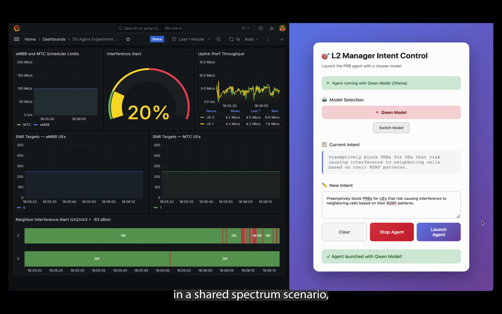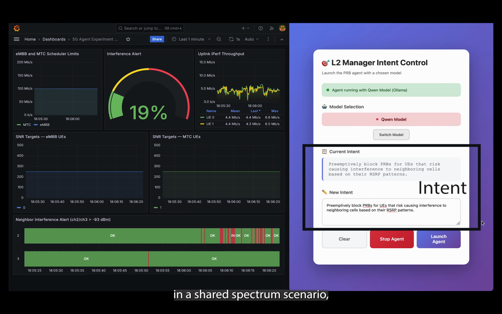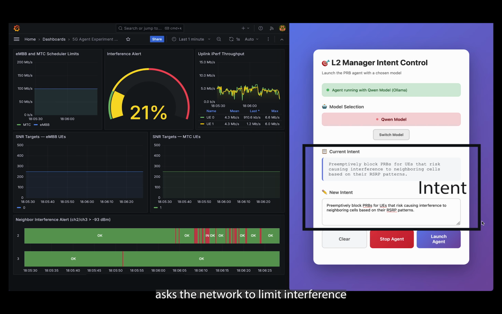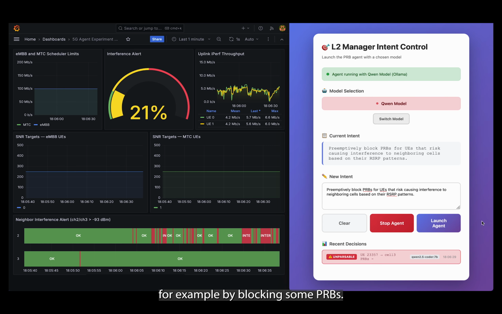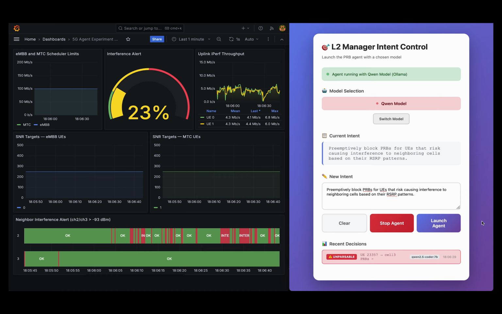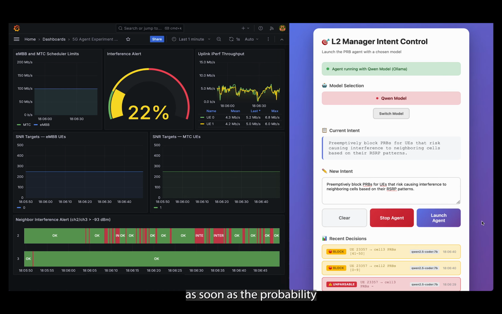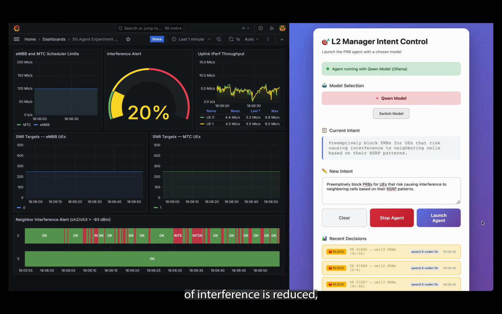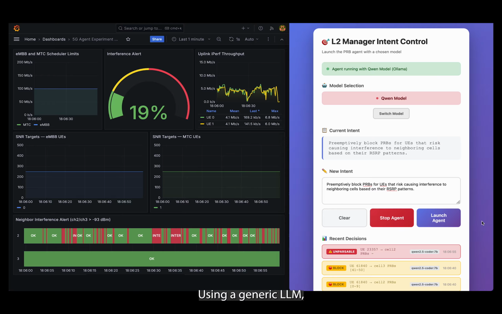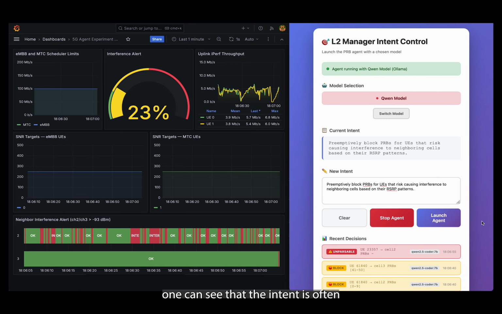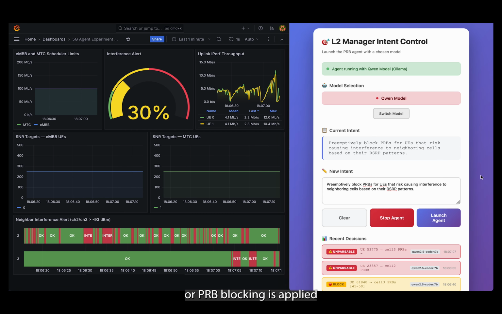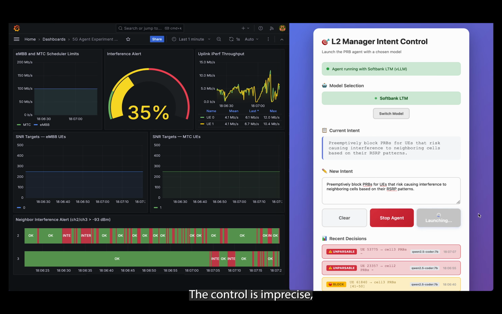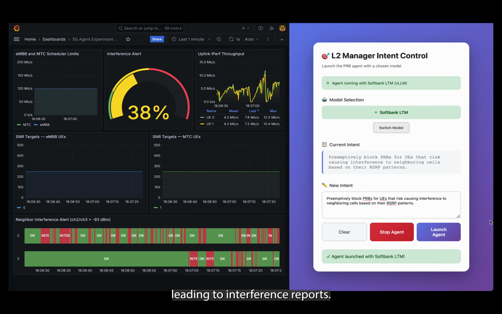For example, in a shared spectrum scenario, an operator asks the network to limit interference to neighboring cells, for example by blocking some PRBs. This needs to be dynamic. As soon as the probability of interference is reduced, the blocking should be deactivated. Using a generic LLM, one can see that the intent is often not successfully translated, or PRB blocking is applied and never removed. The control is imprecise, leading to interference reports.